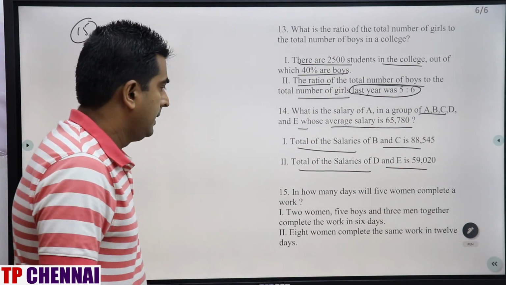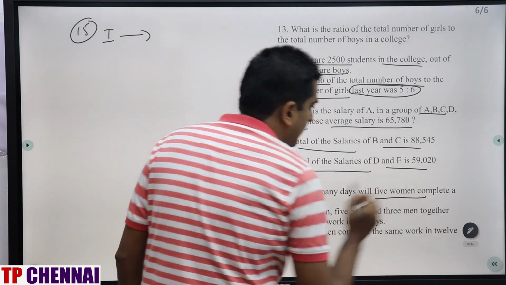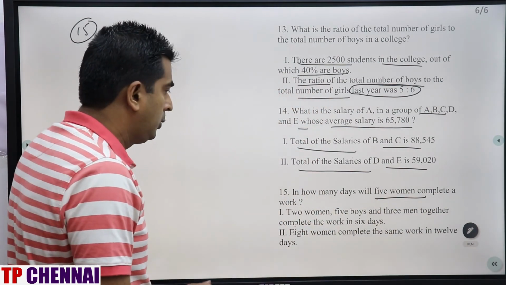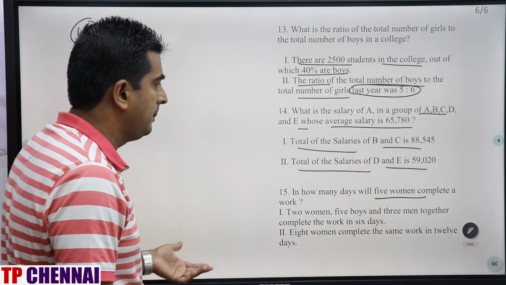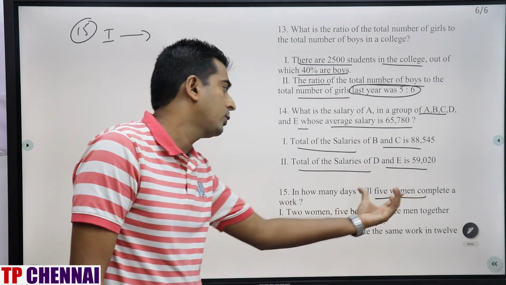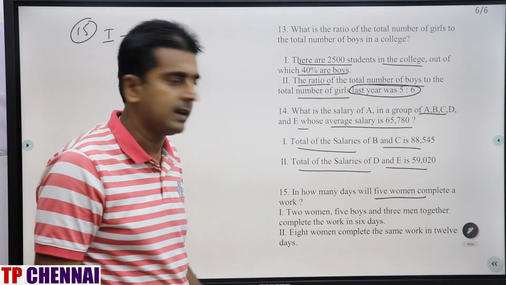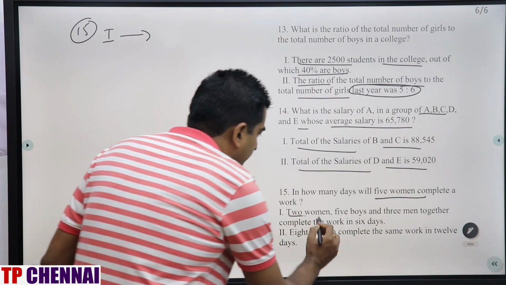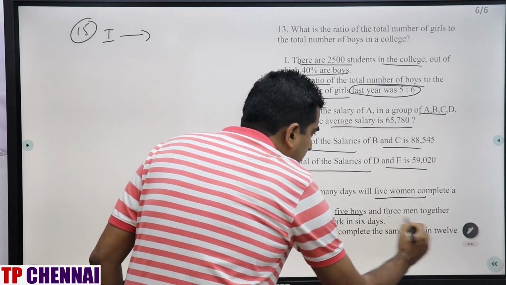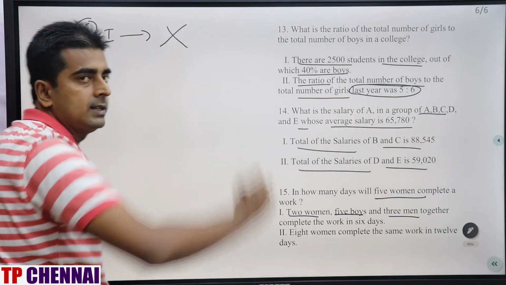Last question. In how many days will 5 women complete a work? First statement, 2 women, 5 boys and 3 men together complete the work in 6 days. They are asking to calculate for women, one variable, but in the first statement 3 variables are there. You have 2 women, 5 boys and 3 men. Can you calculate? No. Straight away reject. Right?